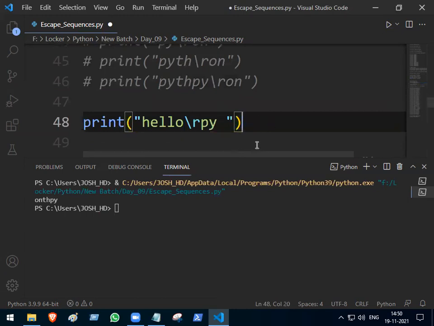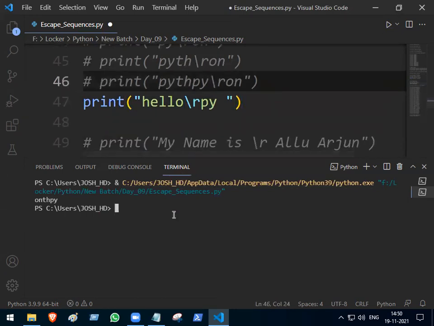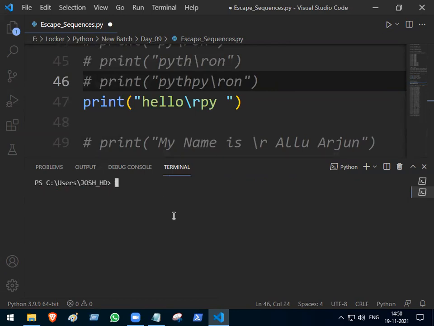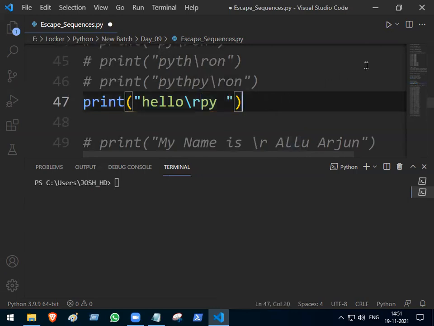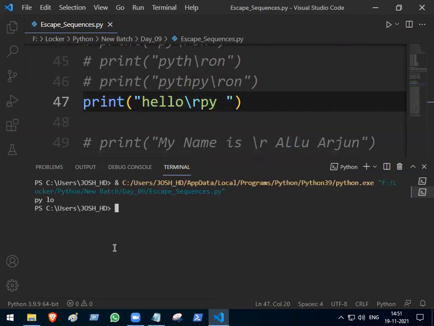Now, what about this answer? Take your time and answer properly. TY space LO. See here, how many characters are there now? 3. Space also counted. Remove 3 characters from the side. What is left now? LO. So the answer now is TY space LO.